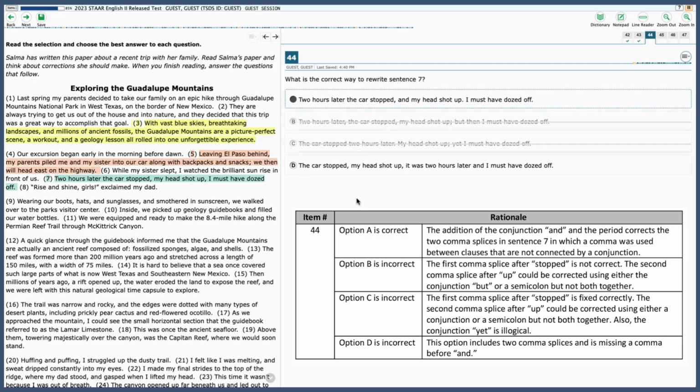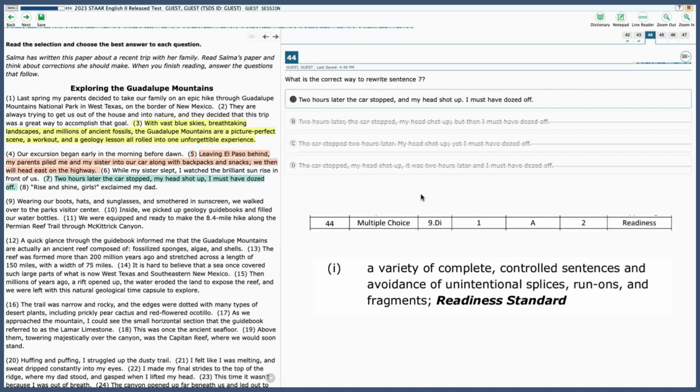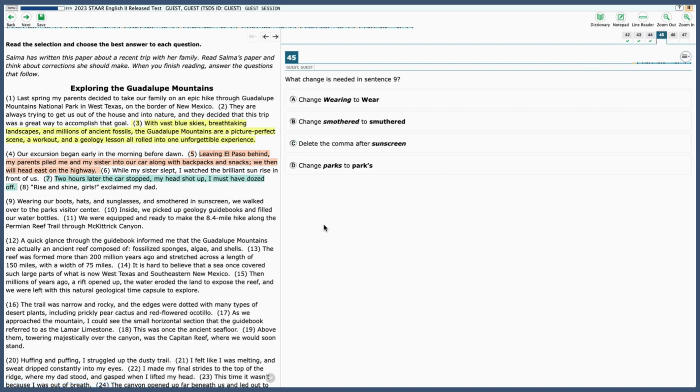And D, the car stopped, my head shot up, it was two hours later, and I must have dozed off. So again, this option has two comma splices, and then it's missing a comma before the and, so it's not correct. So A was the correct answer here. 44 is labeled 9DI, which is looking at complete sentences and avoiding fragments or run-ons. All right, 45. What change is needed in sentence 9?